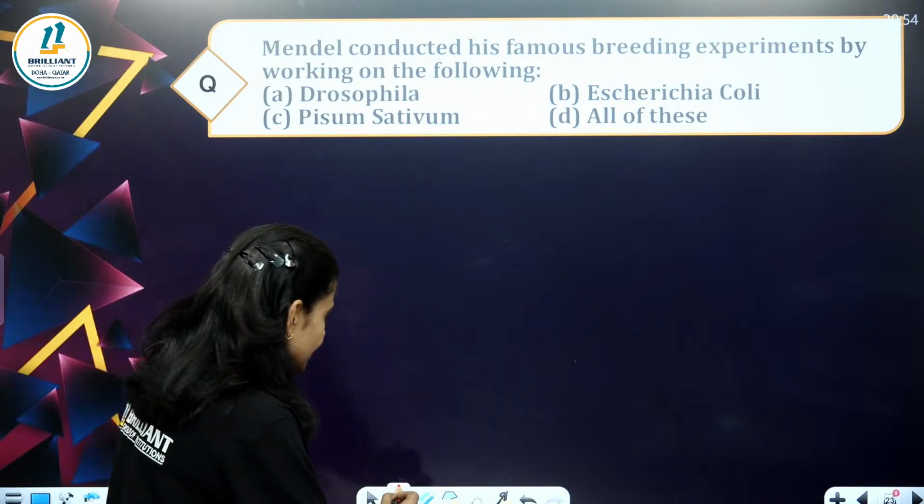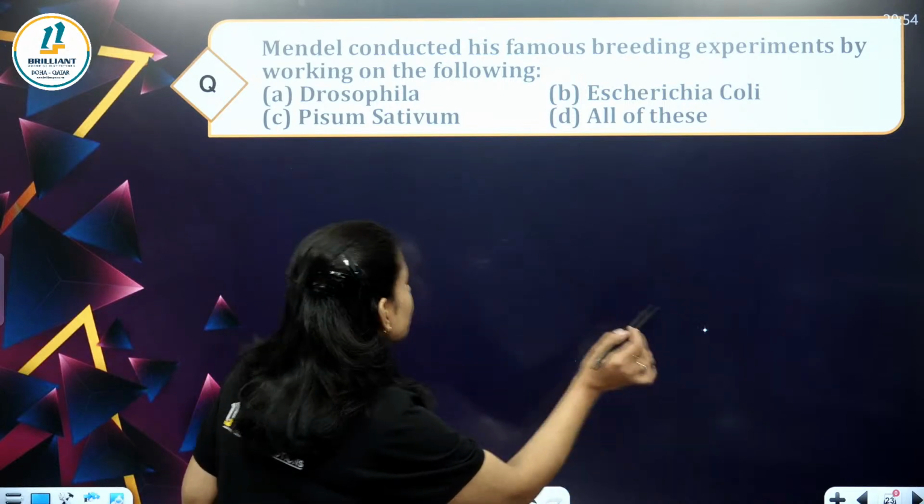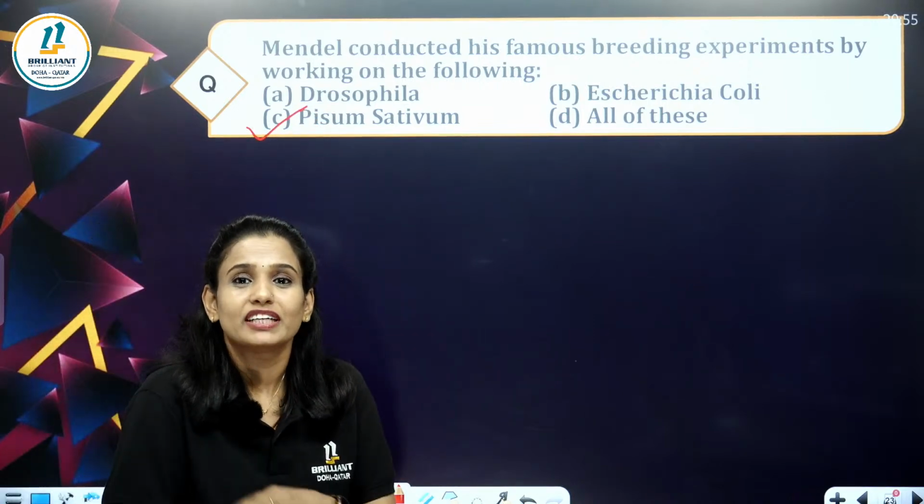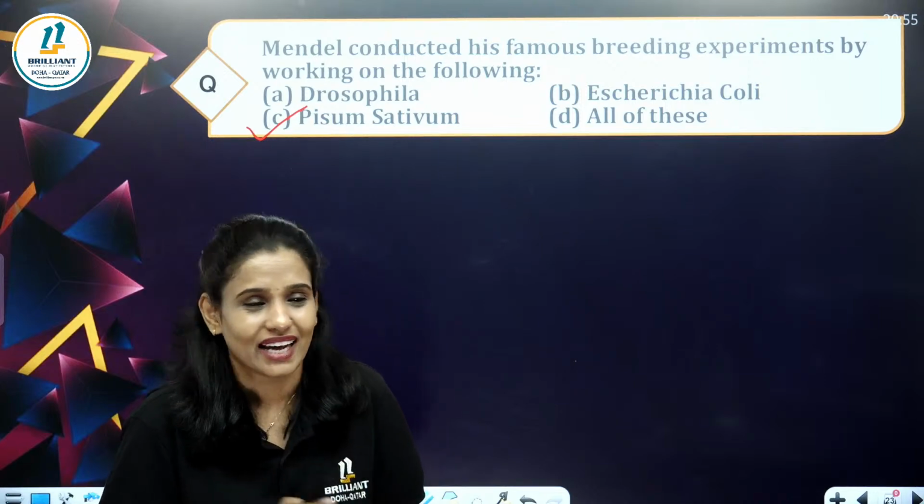So Mendel's experiment is on Pisum sativum. Pisum sativum is the scientific name for pea plants.